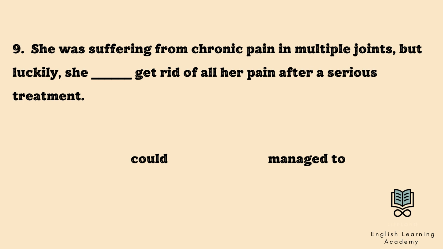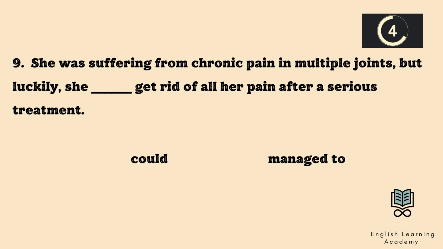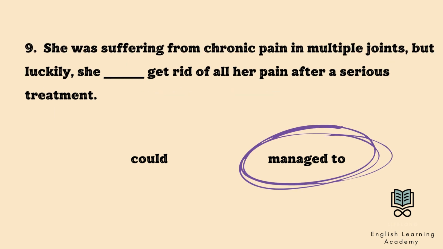Question number 9. She was suffering from chronic pain in multiple joints, but luckily, she blank get rid of all her pain after a serious treatment. Could, or managed to? The answer is managed to. She was suffering from chronic pain in multiple joints, but luckily, she managed to get rid of all her pain after a serious treatment. It was a difficult situation that she had to overcome.